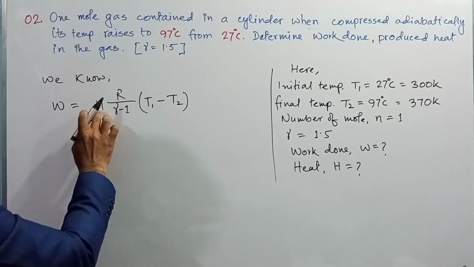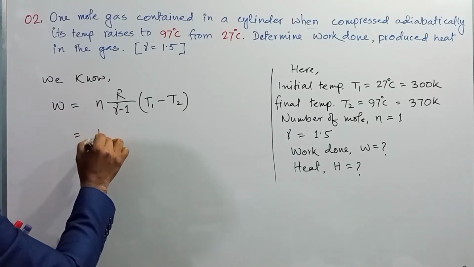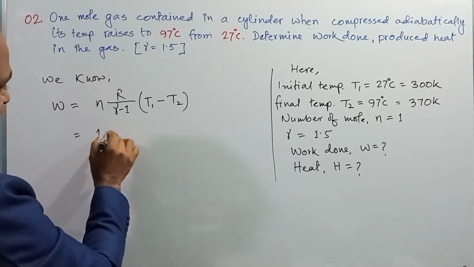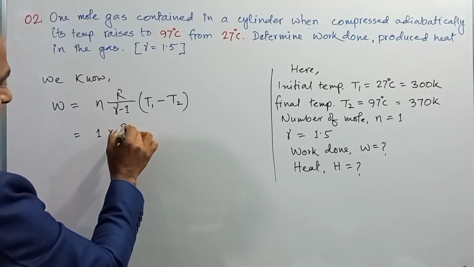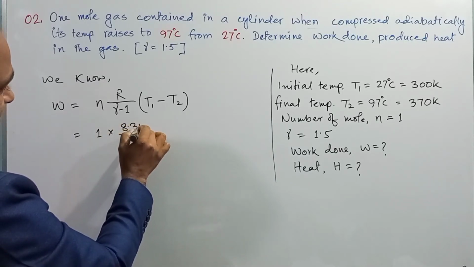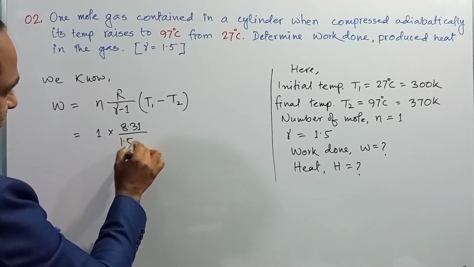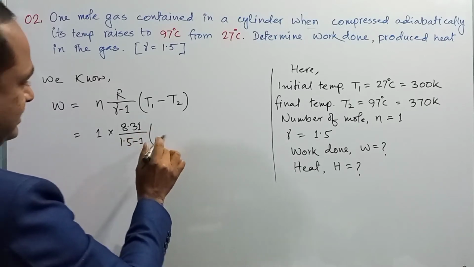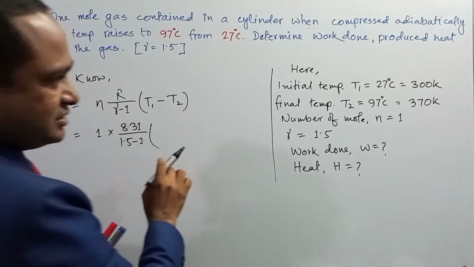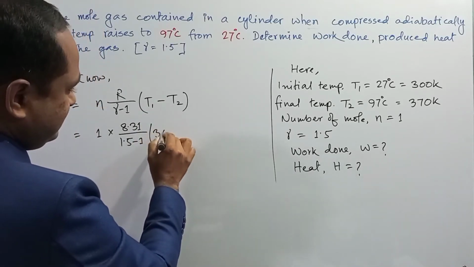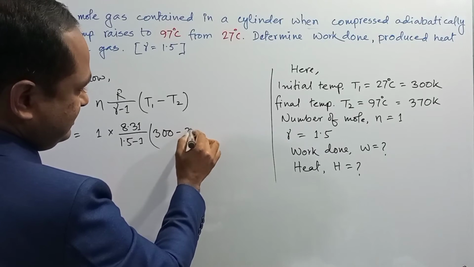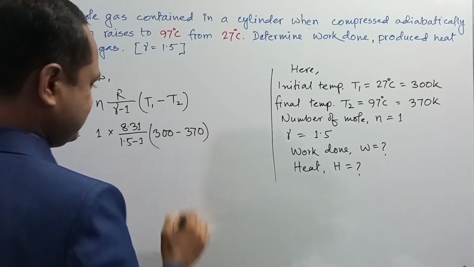With n equal to 1 mole of gas, multiplied by R, 8.31, gamma equal to 1.5 minus 1, into T1 minus T2, that is 300 minus 370.